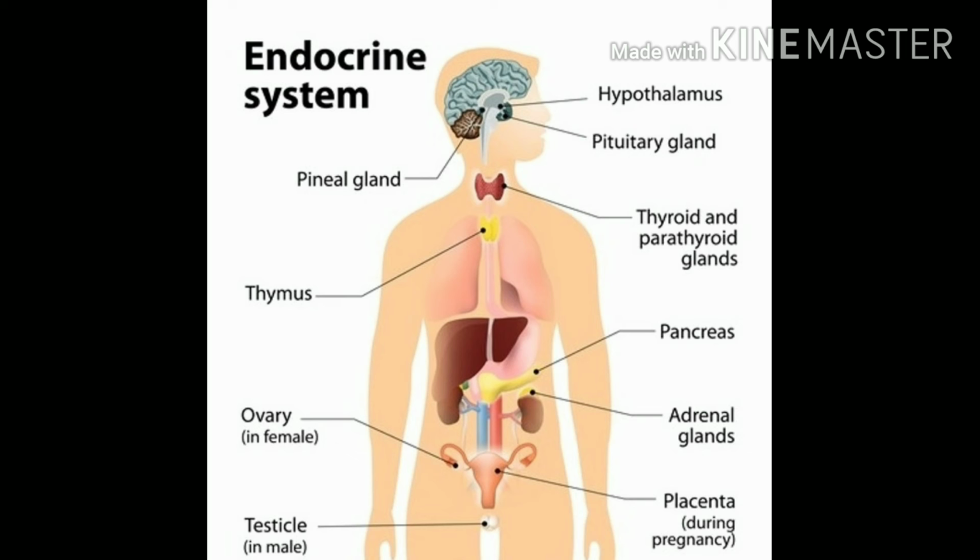The cells that react to hormones are called target cells. There are approximately 20 major hormones in animals released by endocrine glands, and we don't need to do all the 20 major hormones. We will do just 10 to 12 only in this 10th session.